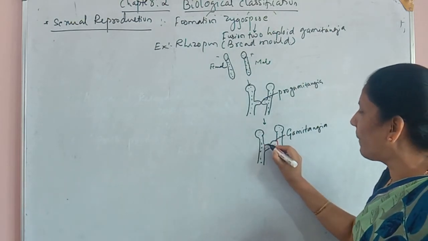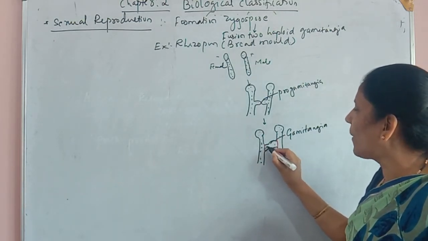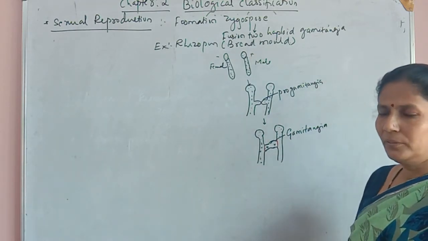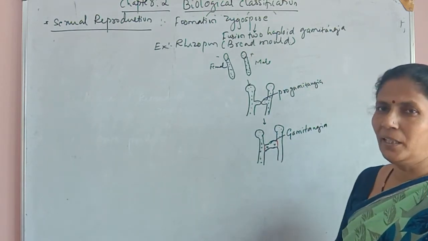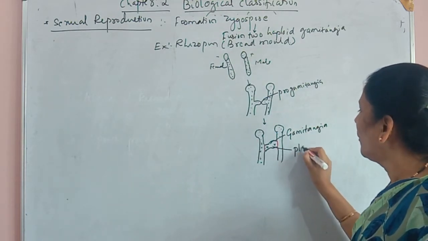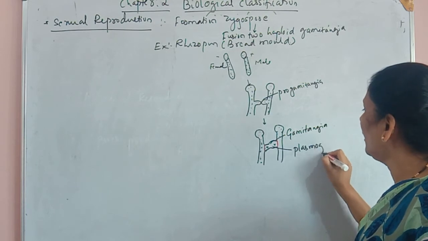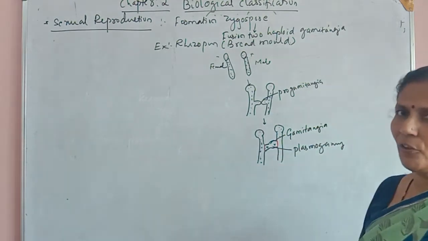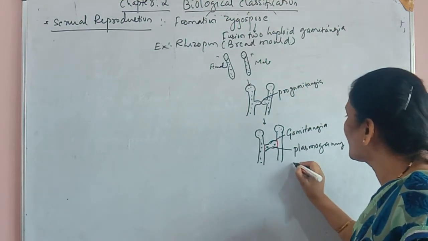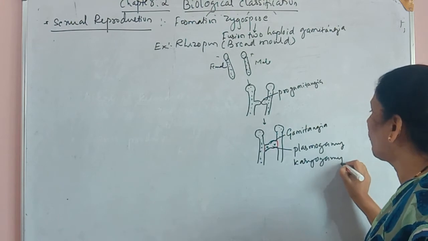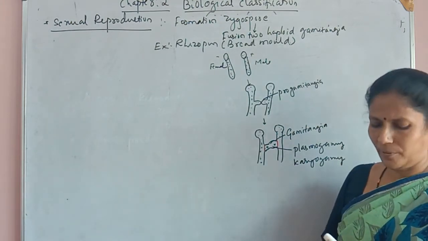Because of that, the cytoplasm of these two gametangia fuse together, followed by karyogamy. When the cytoplasm fuses, it is called plasmogamy. And when the two nuclei also fuse, that process we call karyogamy. Plasmogamy is followed by karyogamy.